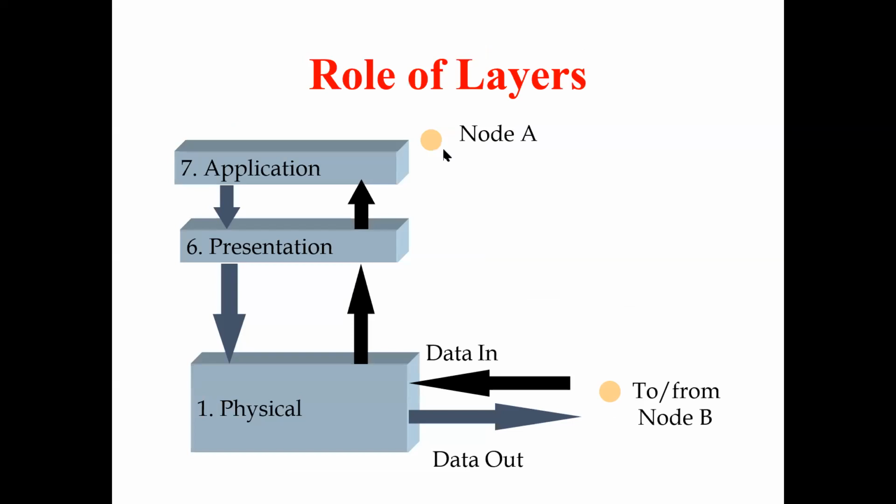Node A sends a message to node B. The application layer transfers data to the presentation layer, and the transfer continues down to the physical layer, and vice versa. When node B sends a reply to node A, the data comes up from the physical layer to the presentation layer and the application layer.